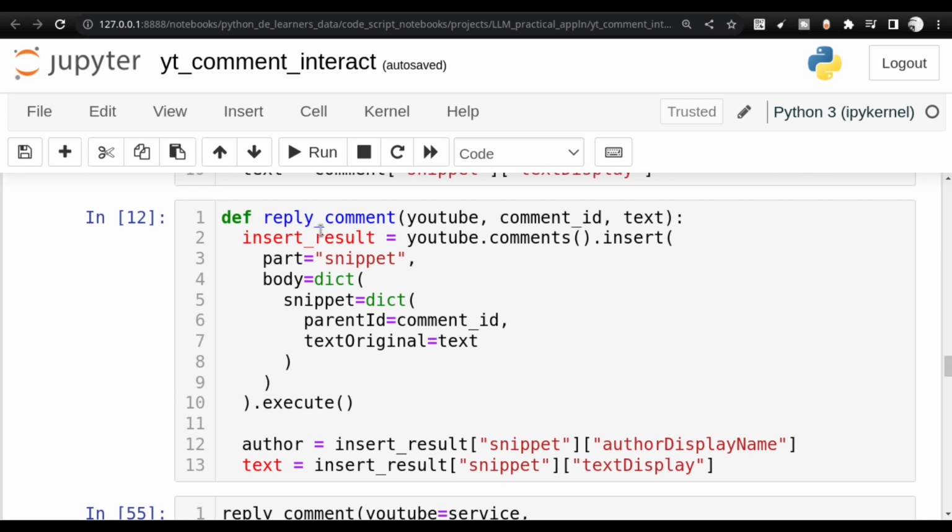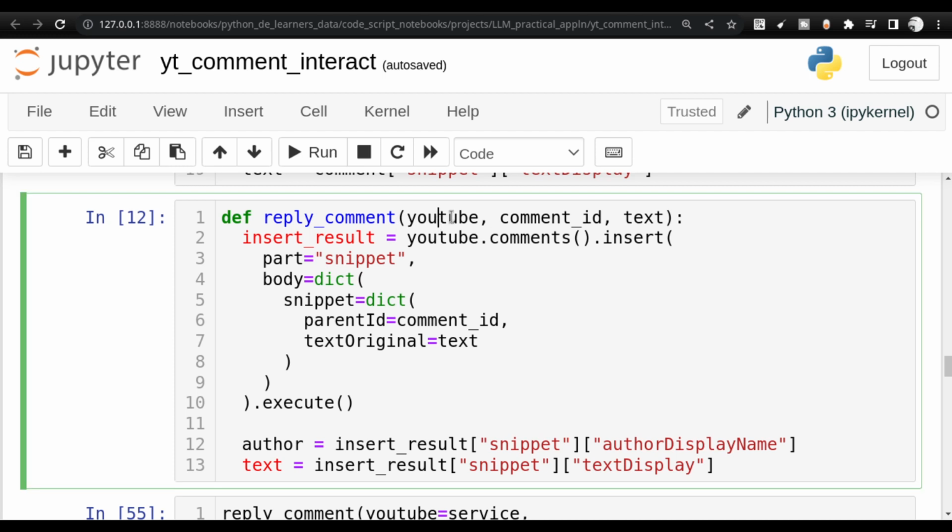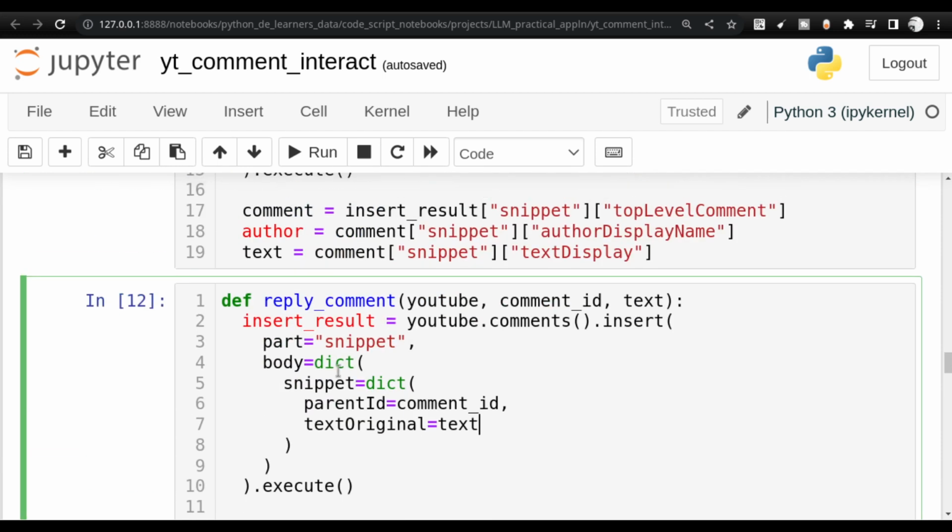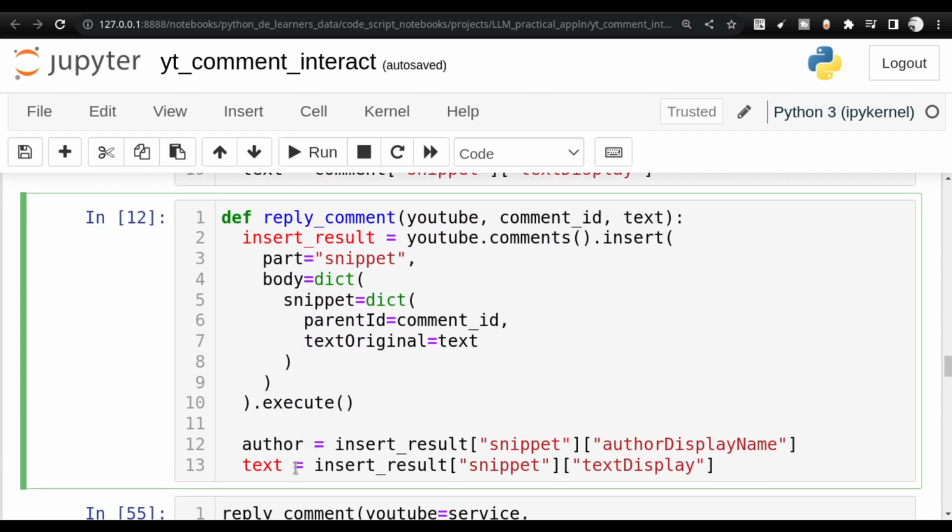In the case of the reply comment function, I can use the YouTube service that I already created. I will give the comment ID and the text, that is the comment that I am going to provide, and the comment ID will be used as a filter. So when I give this particular text, I filter it based on the comment ID, and then this text, the comment that I input, will be sent as the textOriginal argument. This is a very simple step you need to follow, and once that is done, you will also get some reply from the API, which, if you want, you can print out, or you can take it as a return value also.